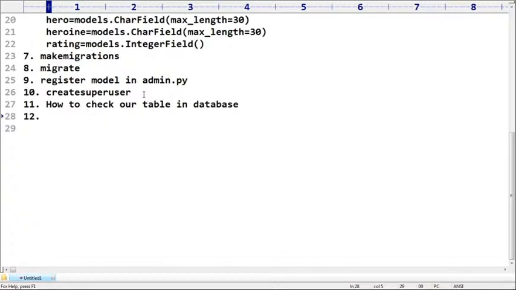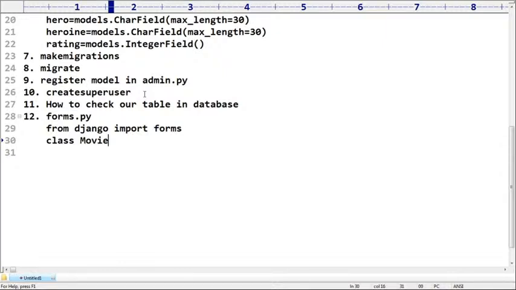We have to take care about forms.py. Now, can you please create the corresponding model form? Regarding the model, can you please create a form based on the model? I forgot the code. Anyone, can you please guide? From django import forms. Correct, right? Import forms. After that, here class MovieForm. I'm taking class MovieForm.